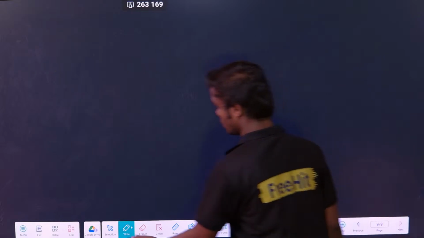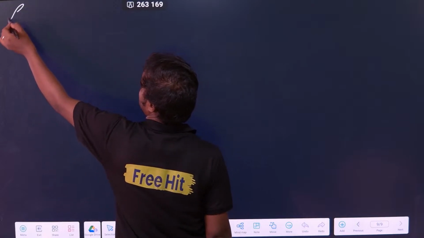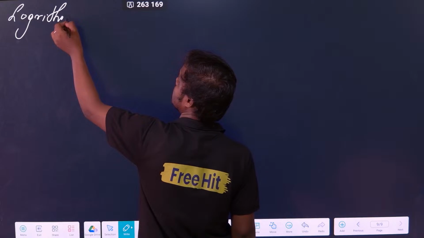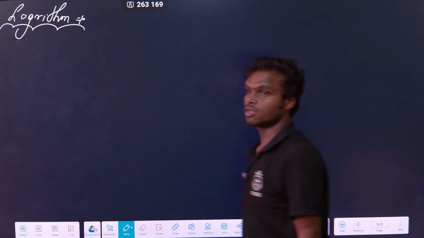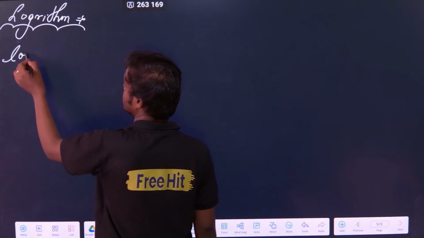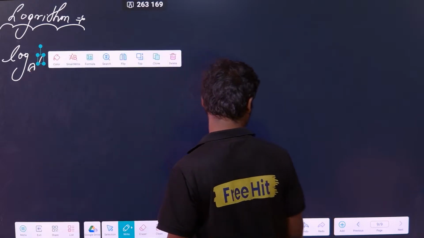Okay, so let's move to another thing, that is logarithms, from which most of the students are afraid. First of all, you have to understand how to read a log. Suppose somewhere it is written log a base b. Then how to read it, sir?